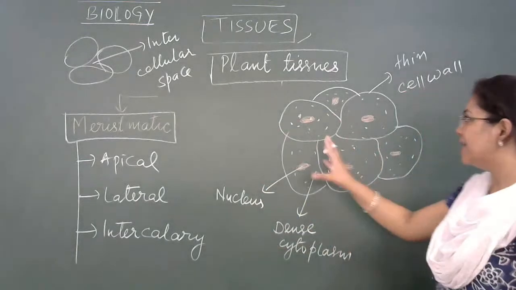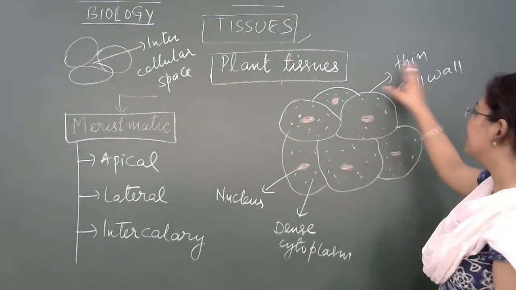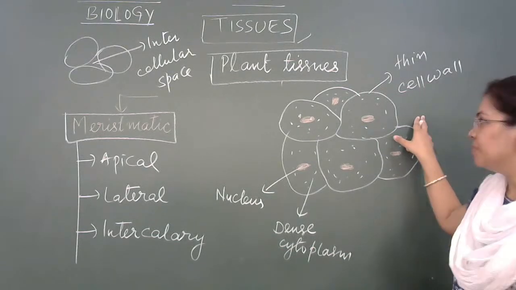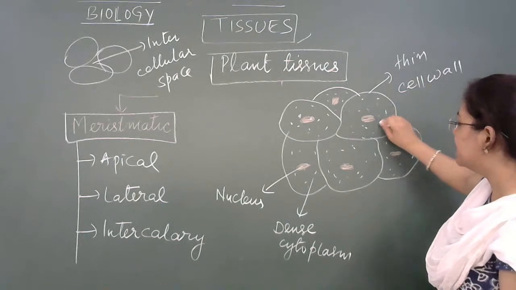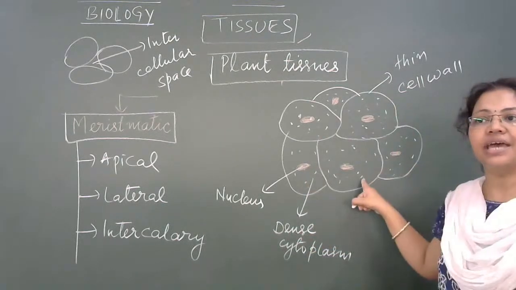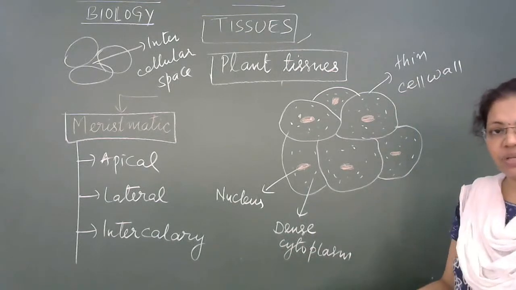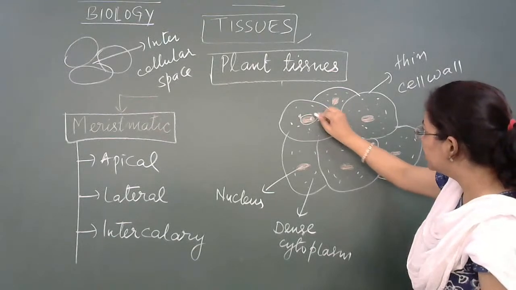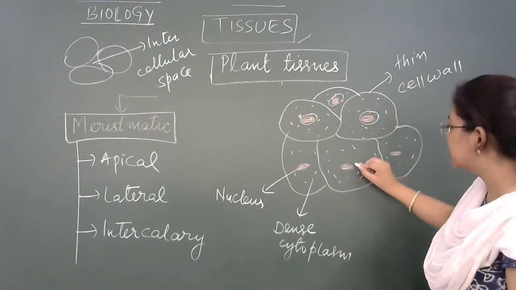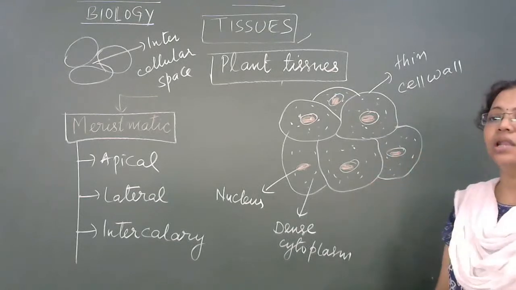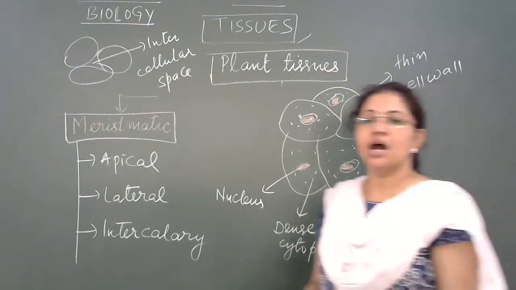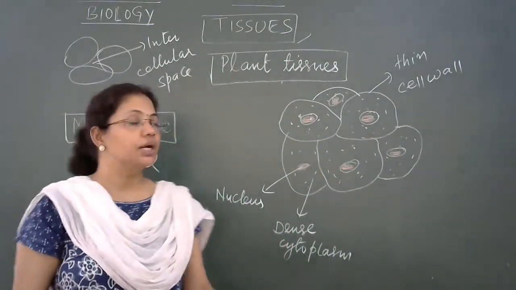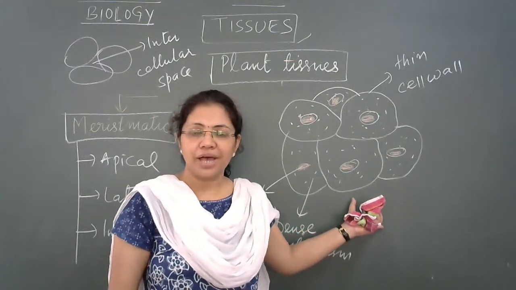Another thing, the cells of this tissue have a thin cell wall that is made of cellulose. The cell wall is extremely thin and you will find a dense cytoplasm inside every cell. And the nucleus present inside these cells is a large one. So all these cells of meristematic tissue contain a large nucleus, right?